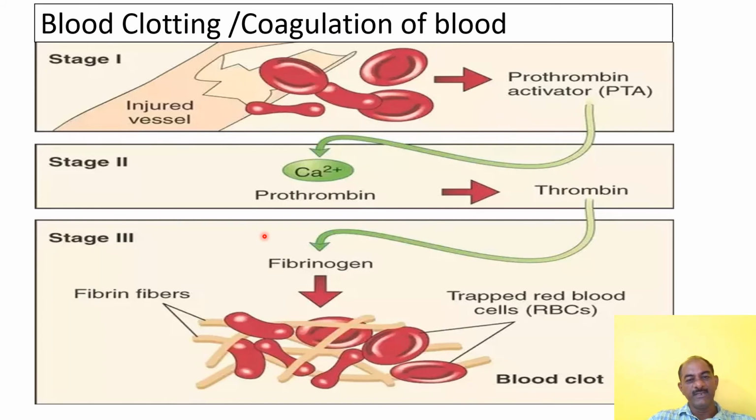How the mechanism of blood clotting occurs is also called the enzyme cascade theory. The enzyme cascade theory was first proposed by Macfarlane and his co-workers. According to this theory, there are three steps of blood clotting: stage first, stage second, and stage third. In the first stage, the injured tissue or injured vessel synthesizes extrinsic thromboplastin and platelets synthesize intrinsic thromboplastin.